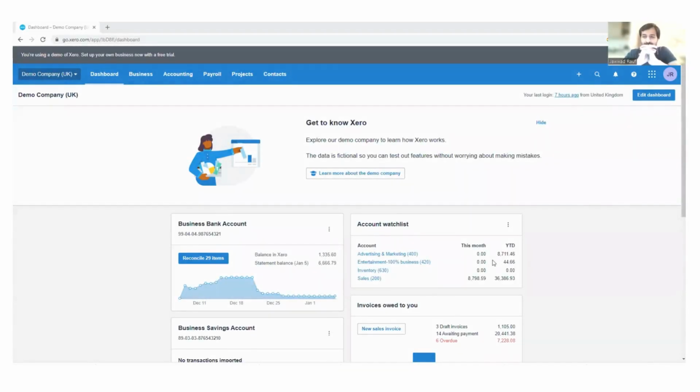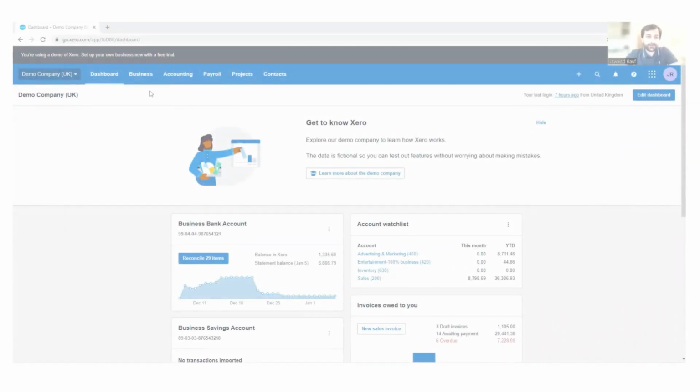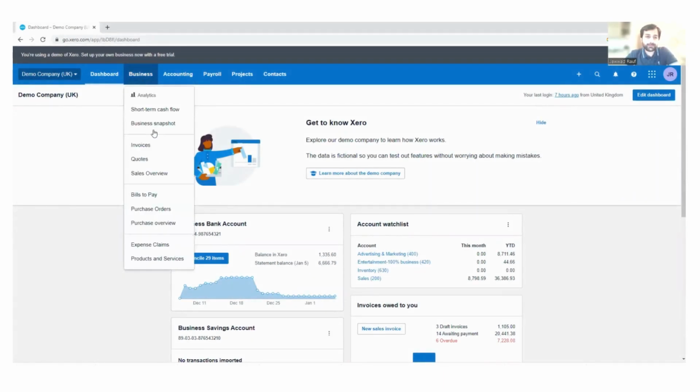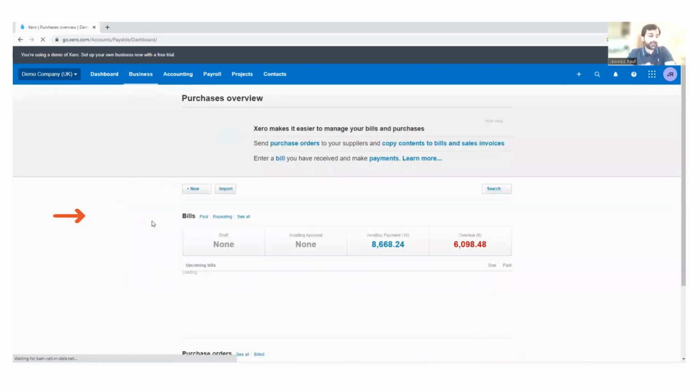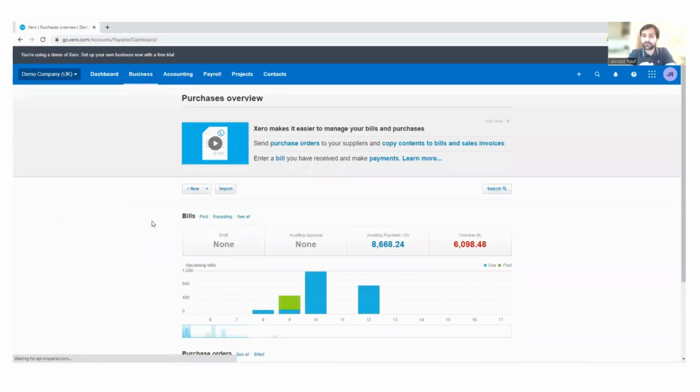All right, so let's talk about purchases, right? If I go into this business option and I go into the purchase overview, in this module we are going to discuss purchase orders, purchases, bills, how we create bills, how we create purchase orders, how we send it to the supplier or update it to ourselves, how we know that the bills are paid or are due or are overdue. Everything will be discussed in this video, right?